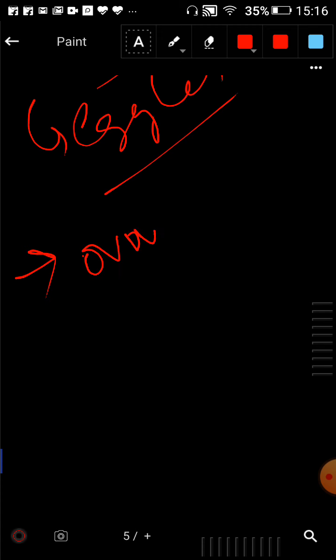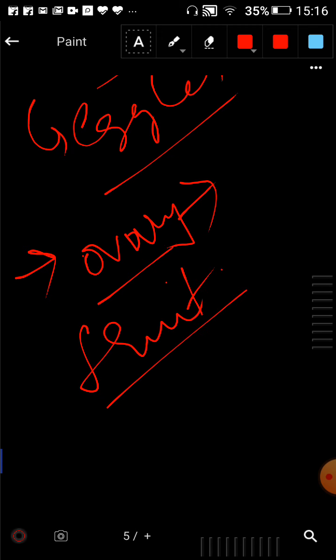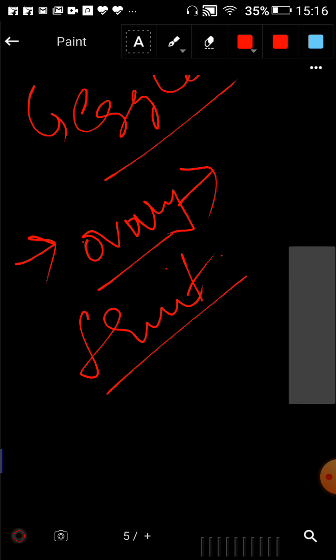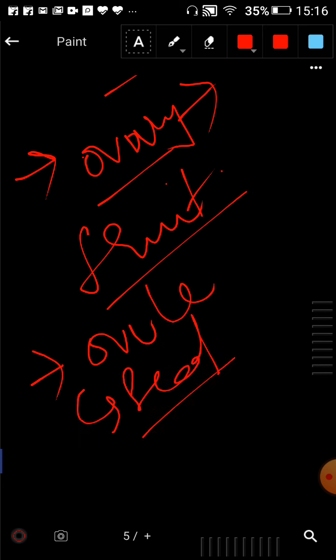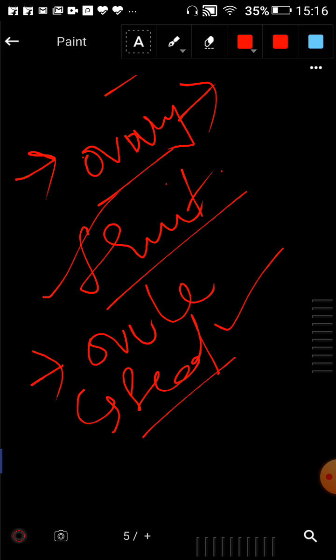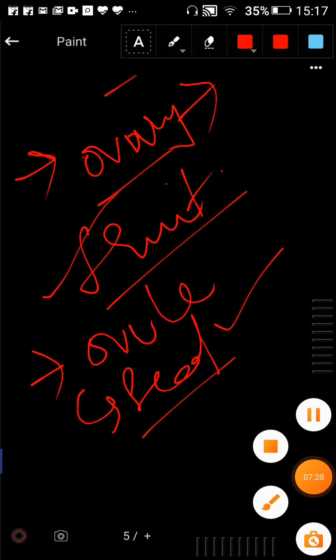ovary. Okay, ovary can develop into fruit. Generally ovary develops into fruit after fertilization. Ovule develops into seed after fertilization. So this is fruit formation and this is seed formation. These two can be observed. Clear? So that is about the structure of the flower. I hope you understood. Thank you.